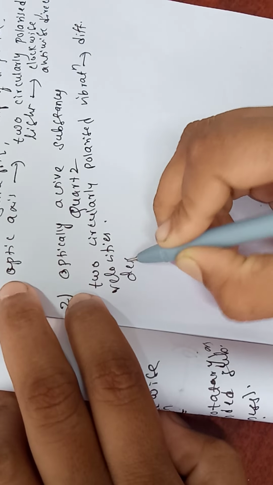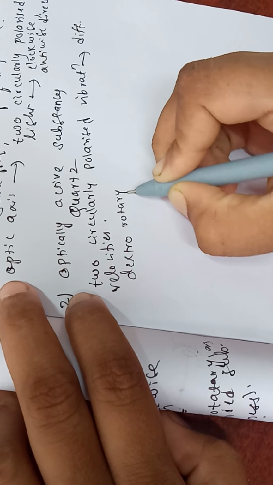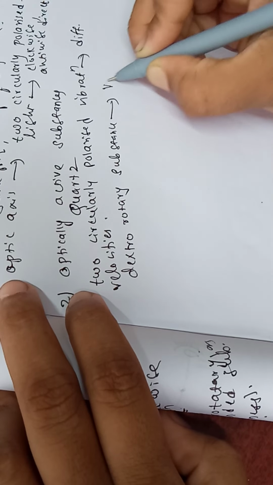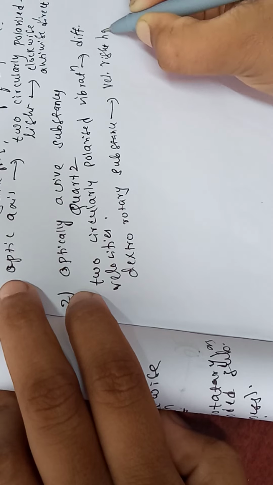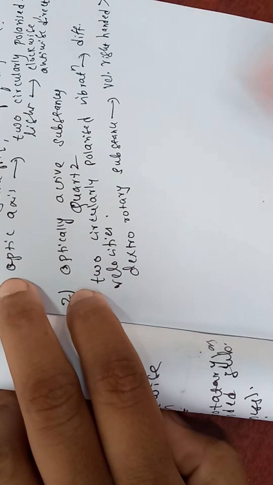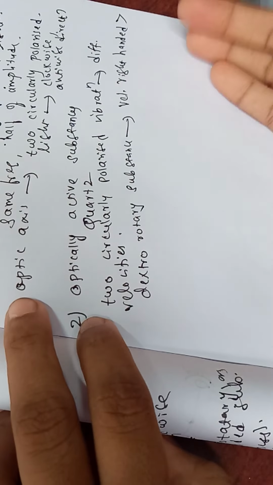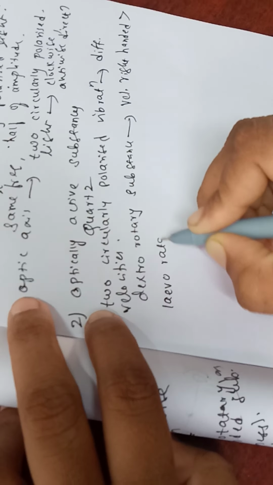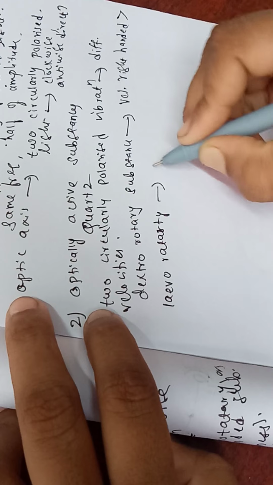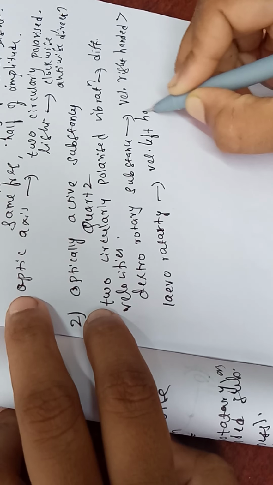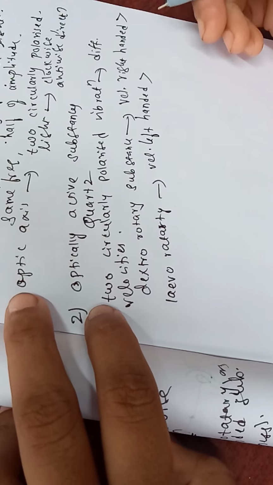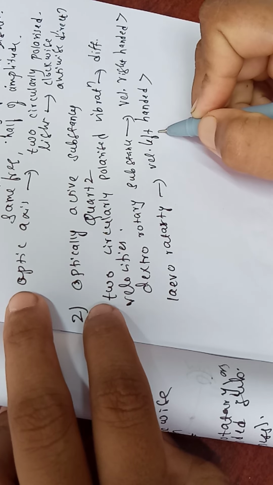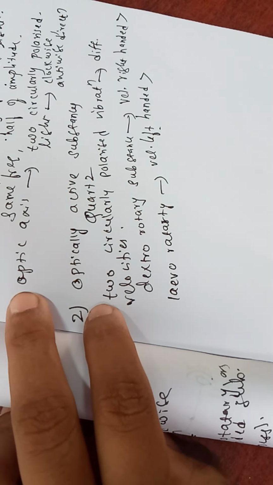If we take a dextrorotatory substance, then the velocity of right-handed circularly polarized light will be greater than the velocity of left-handed. Okay. If we take levorotatory substances, the velocity of left-handed vibrations will be greater than the velocity of right-handed, or left-handed vibrations will be faster than right-handed vibrations.